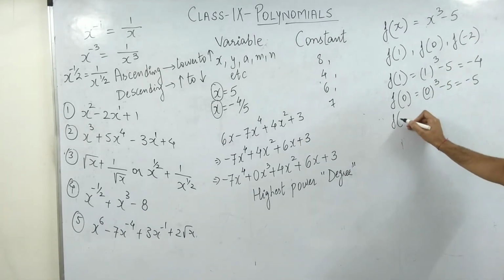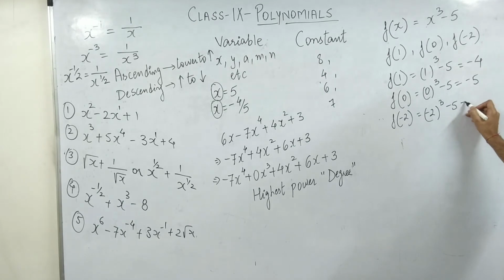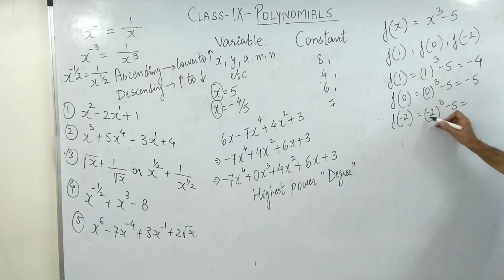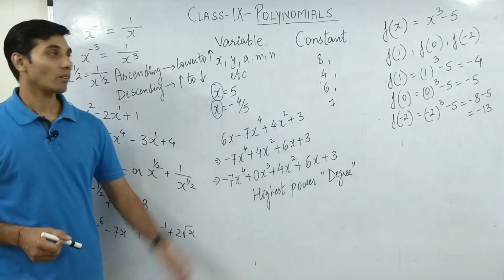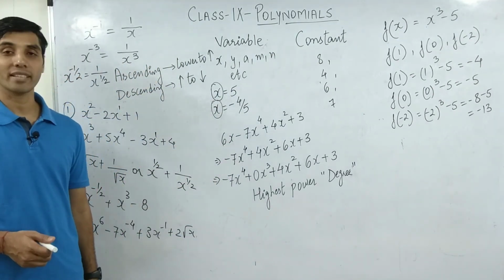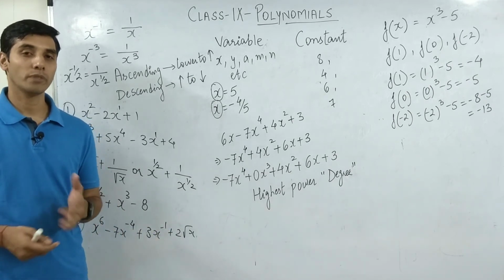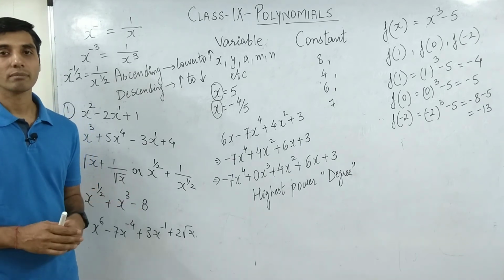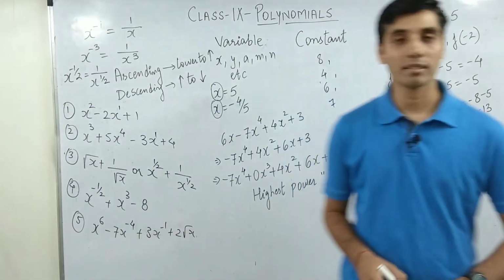Let's put f minus 2. So f minus 2 should be equals to minus 2 whole cube minus 5. Minus 2 cube is going to be minus 2 into minus 2 into minus 2, so it's going to be minus 8. Minus 8 minus 5, so it's going to be minus 13. That's all. That's so simple, guys. It's done and set. Congratulations, you have already completed exercise number first and exercise number second of your book. Now the last question, let's discuss the last question.